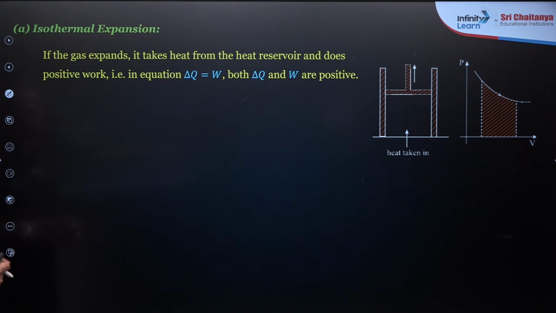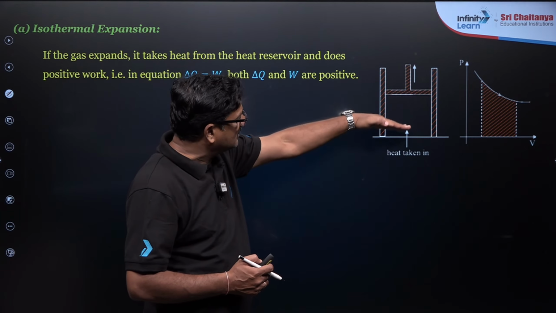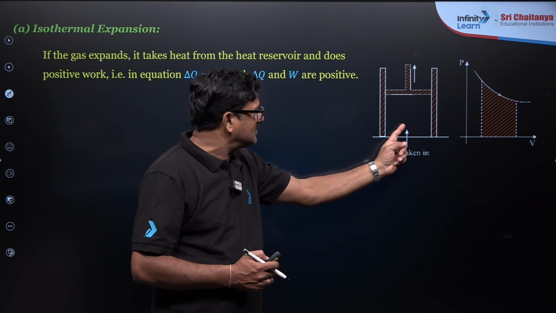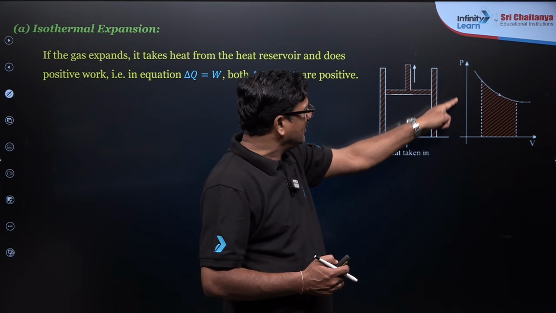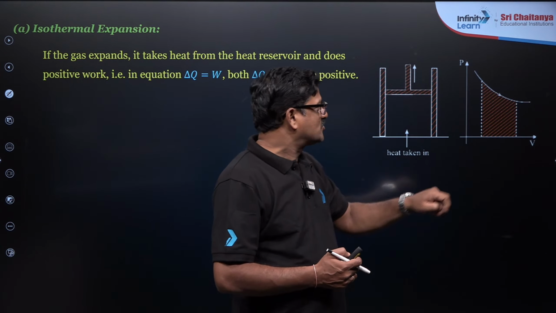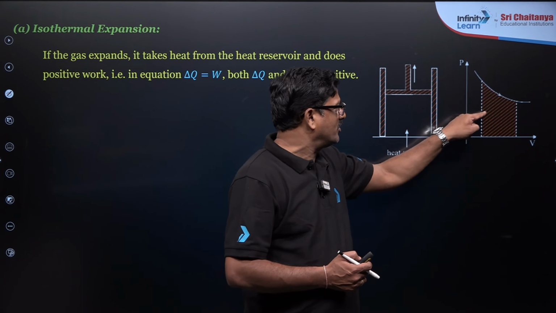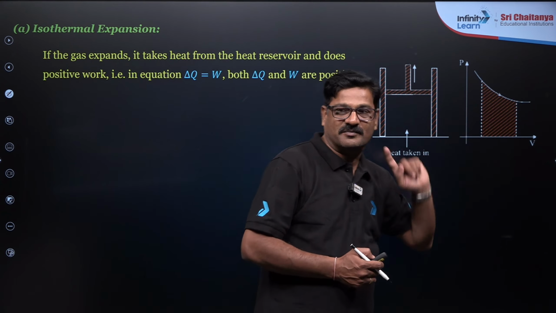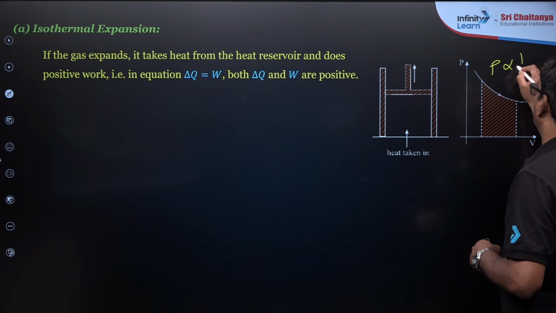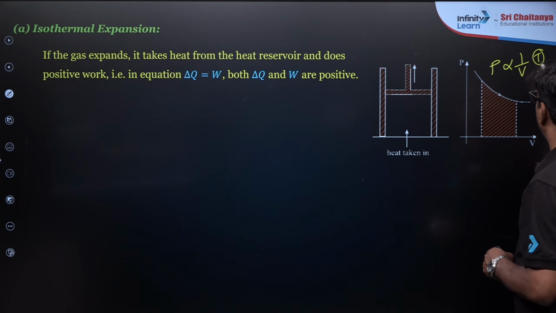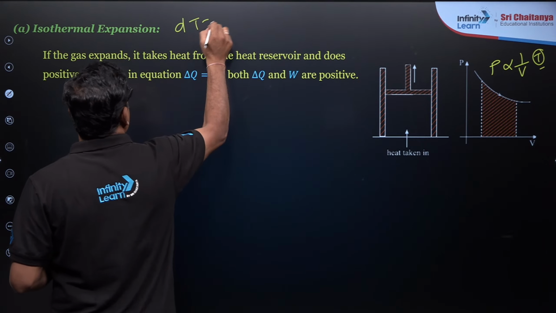If you have any doubt, ask quickly. Okay, so let us talk about isothermal expansion. This is a cylinder, and if heat is given, the piston is going to rise. So when you talk about P versus V, it is going to give you a curve like this, and the work done is going to be the area of the shaded part. As you know, P is inversely proportional to V as long as the temperature is constant. So for isothermal, dT is equal to 0.